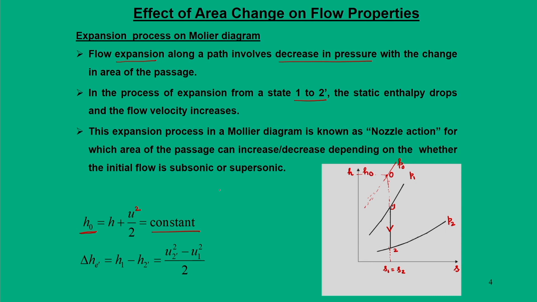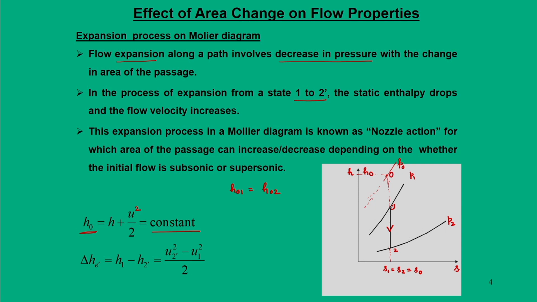So, h naught 1 will be equal to h naught 2, and there is no change in the entropy, s naught.